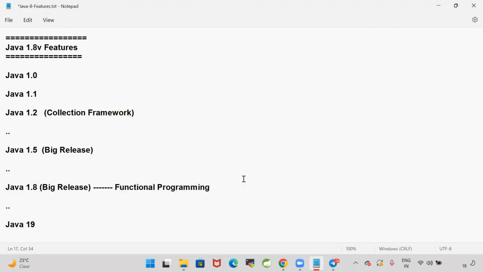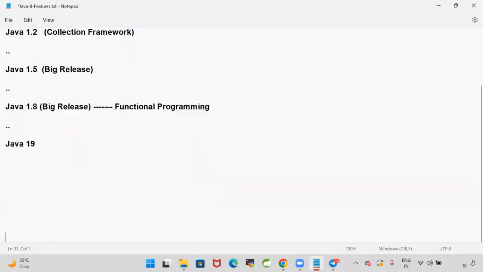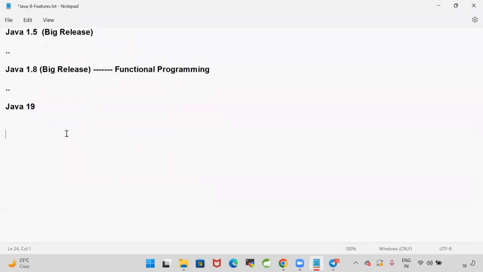So let us try to understand what new features were introduced in Java 8. As part of this session, we are going to understand Java 1.8 features. I'm going to spend 20 to 25 hours to discuss these Java 1.8 features.